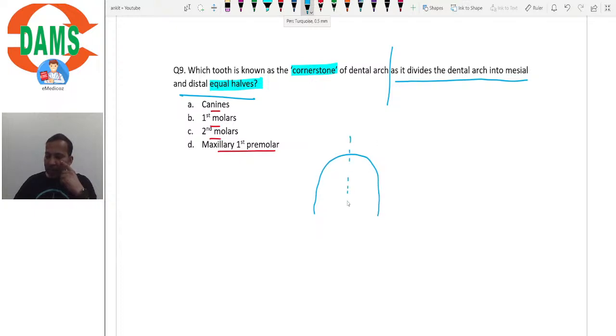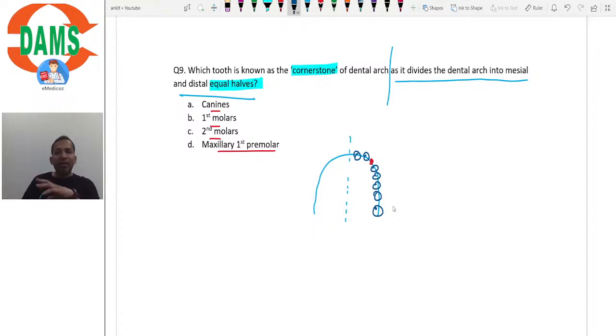Let's say we demarcate the midline of the arch so that we have a left and a right quadrant, and let's say this is the canine. In front of it we have just the lateral and the central incisor, and behind it we have 2 premolars and 3 molars.